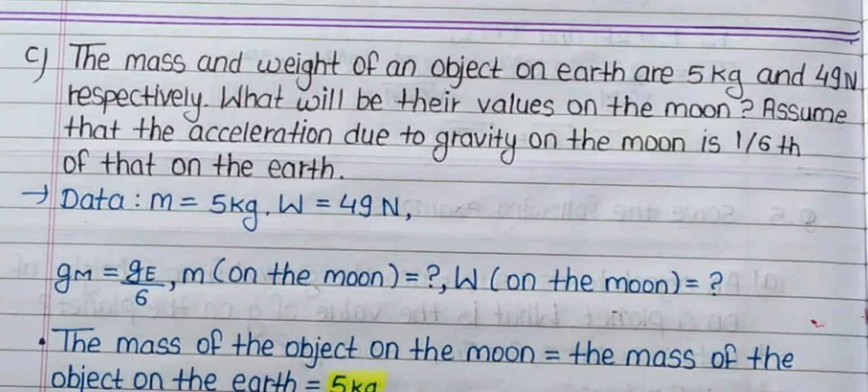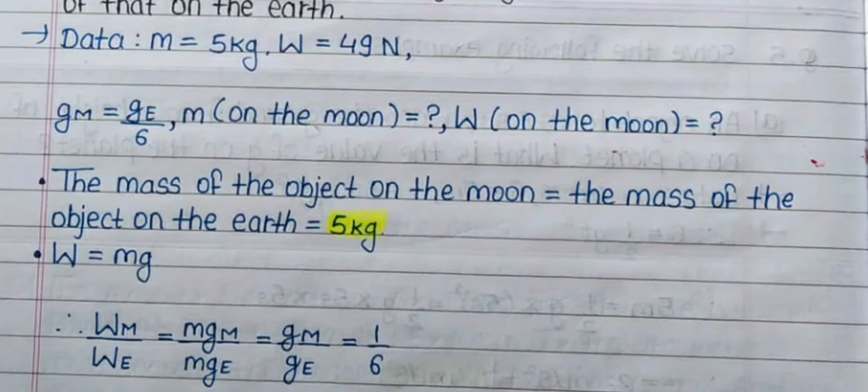Third, the mass and weight of an object on earth are 5 kg and 49 N respectively. What will be their values on the moon? Assume that the acceleration due to gravity on the moon is 1/6 of that on the earth. Answer: Data: m is equal to 5 kg, W is equal to 49 N, Gm is equal to Ge upon 6. M on the moon is equal to question mark. W on the moon is equal to question mark.